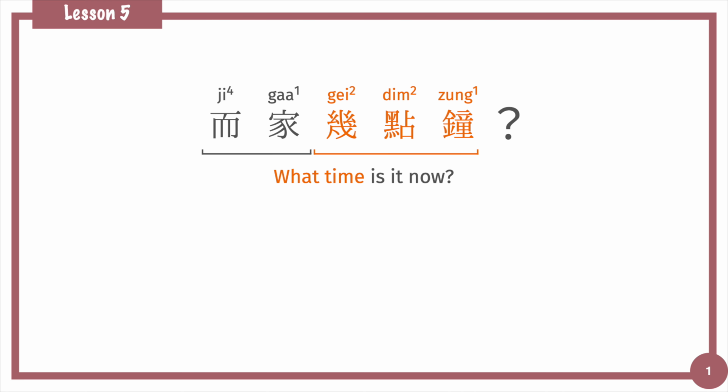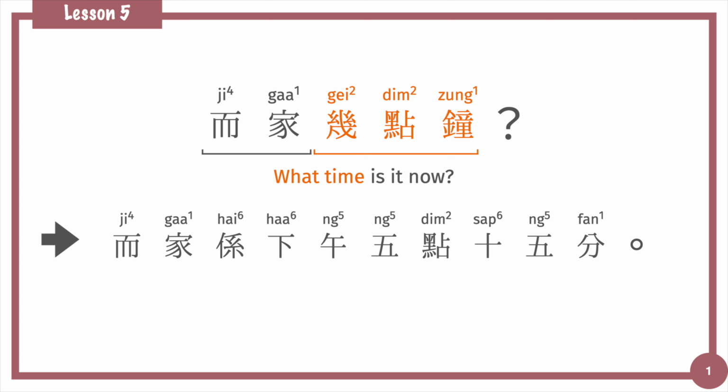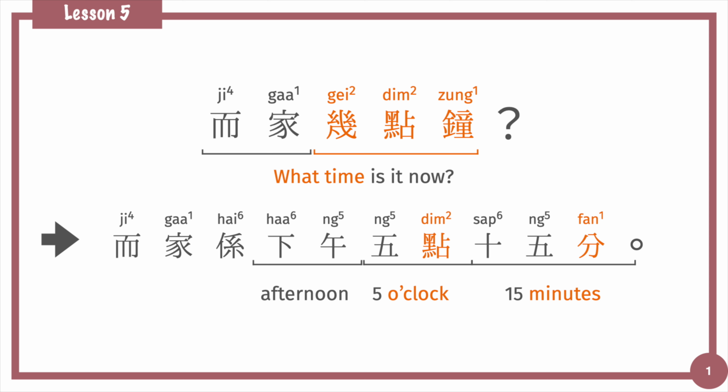而家幾點鐘? What time is it now? 而家係下午5點15分. It's a 係 sentence we learned before. 點 and 分 are the units for time. 點 shows hour and 分 shows minute. 5點15分 is 5:15. 下午 afternoon. 而家 now. 而家係下午5點15分. Now is 5:15 in the afternoon.